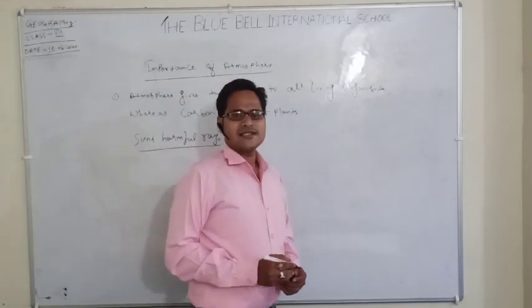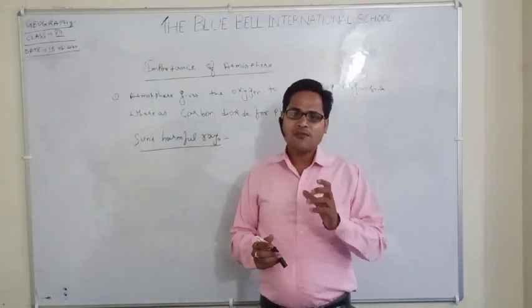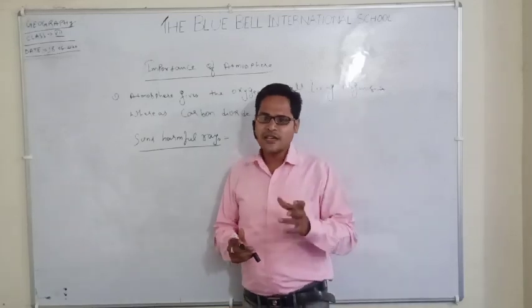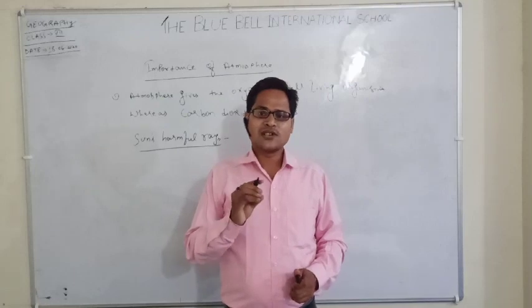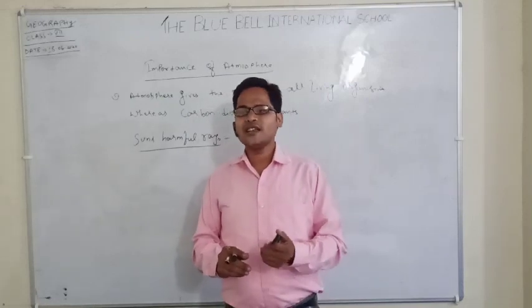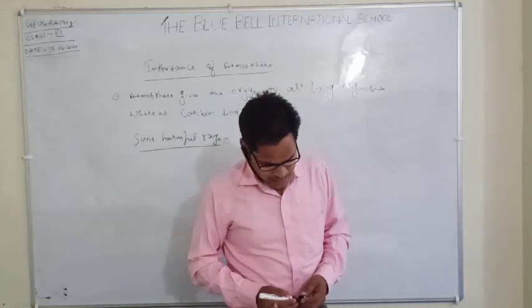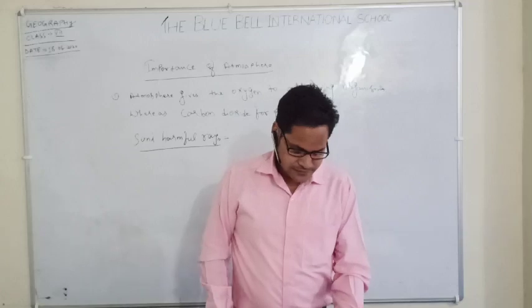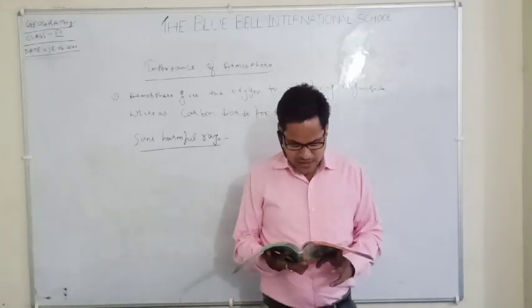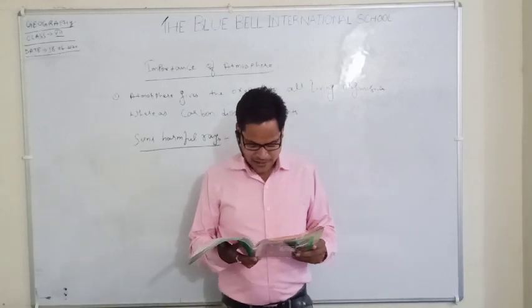The rays produced by the sun are very dangerous for all living organisms. That is known as harmful rays, or we may say it is ultraviolet radiation. Okay, now next point. The atmosphere controls the extremes of air. It controls the extremes of temperature during day and night.